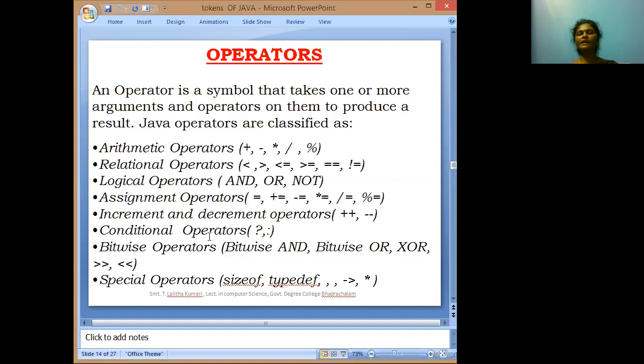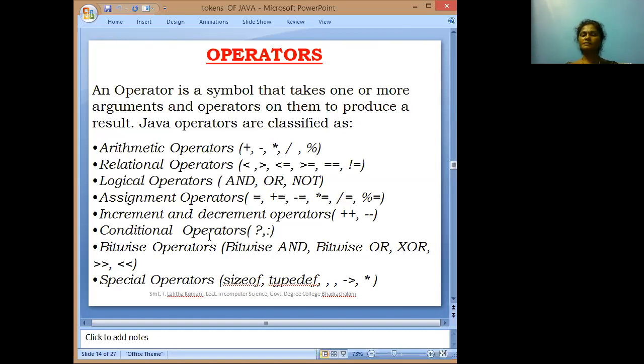Relational operators. Why are we using relational operators? Suppose we want to compare values, we use relational operators. Relational operators are less than, greater than, less than or equal to, greater than or equal to, not equal to. Next one is logical operators: and, or, not.